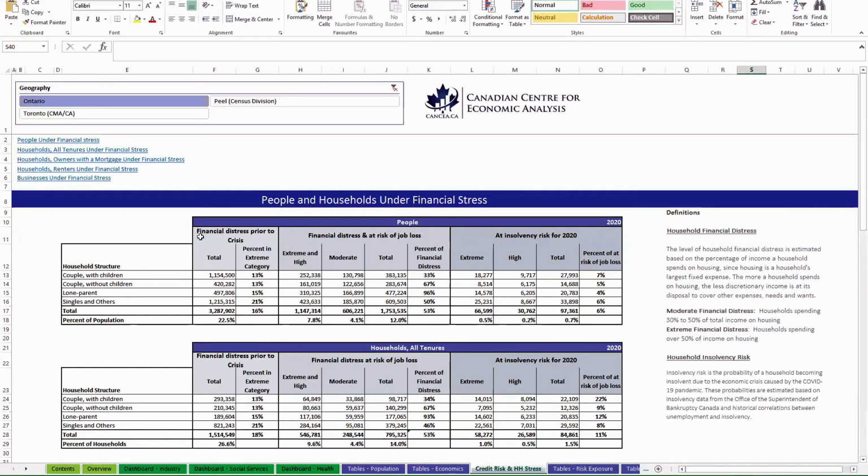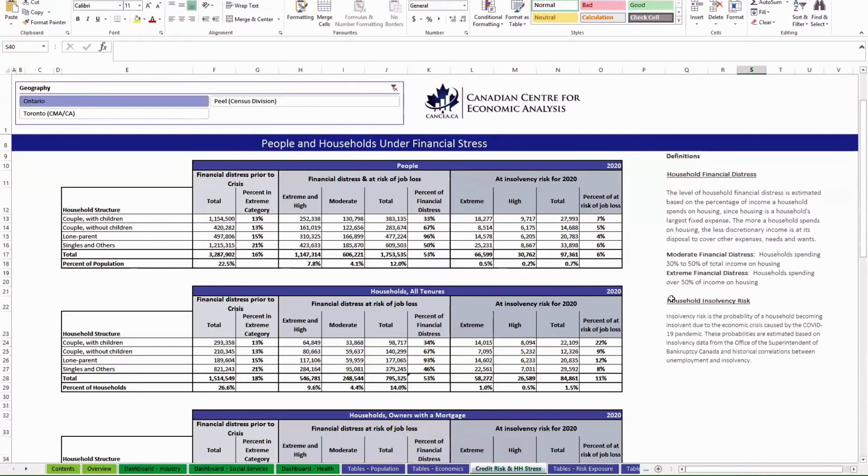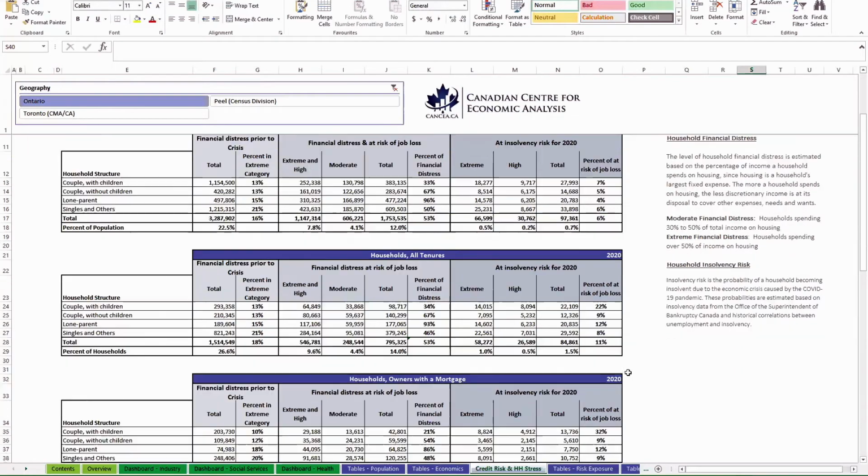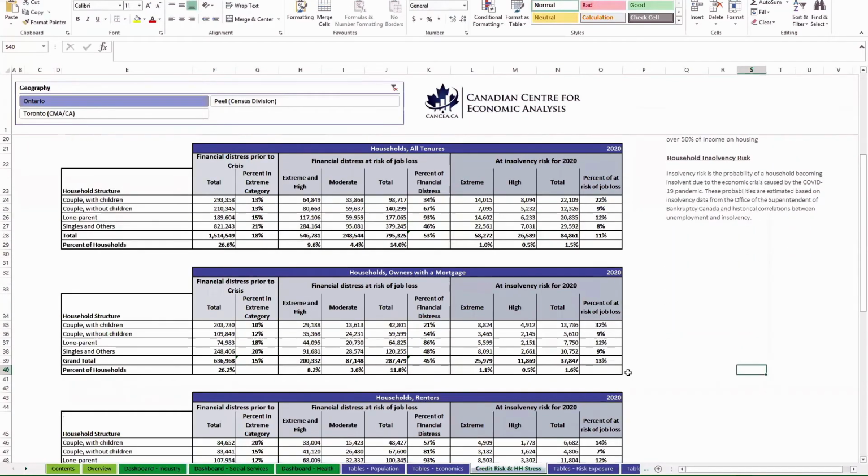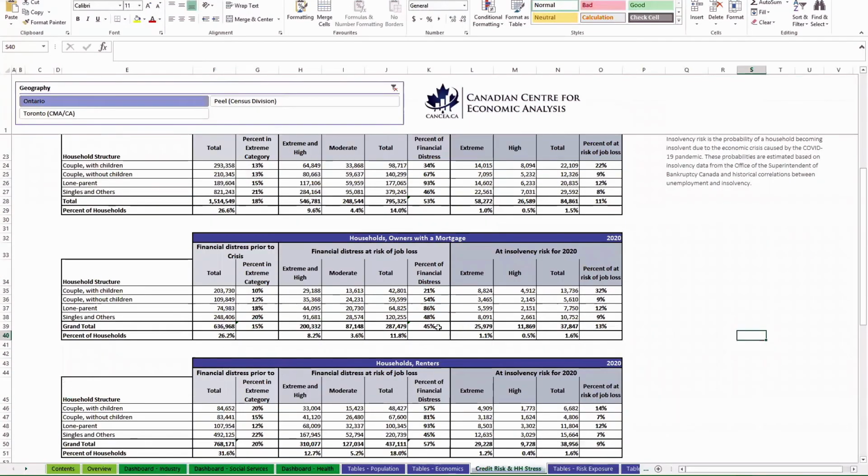This is financial distress prior to the crisis and percentage of the population. This is the population who is in financial distress prior to the crisis and their jobs are at risk. And this is the insolvency risk for 2020. And the definition for household insolvency is found here, or the way we calculate it, rather. So you have the same information, but for households, so these are household counts. And then you have it broken down by owners with a mortgage, by renter households.